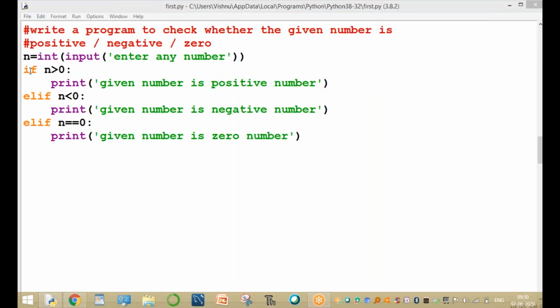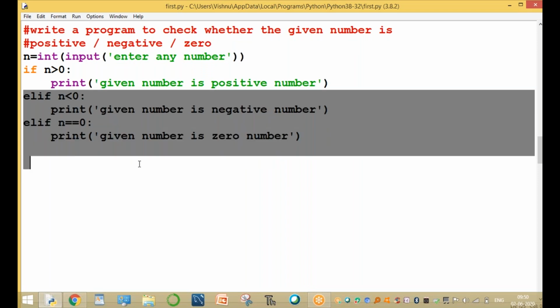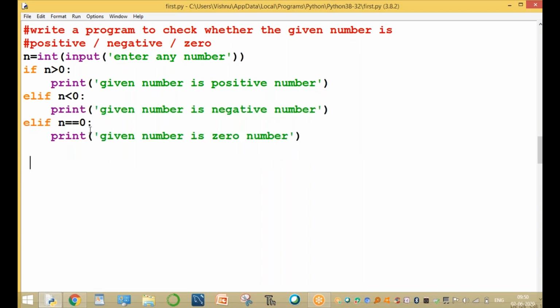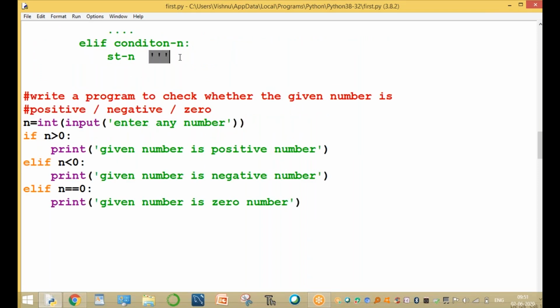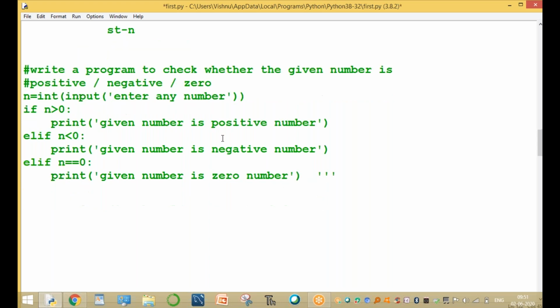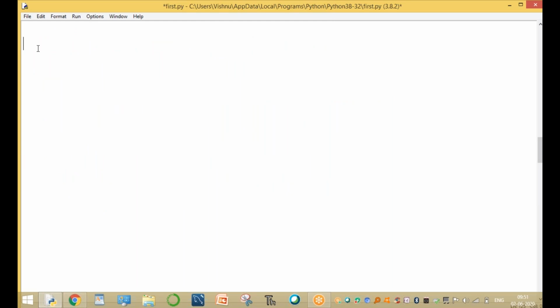This is using if, elif statement. Any number of elifs, not only condition 1 or 2, elifs are checking multiple conditions. It is called multiple conditions. Clear, guys? Up to here? Okay. For example, one more program.